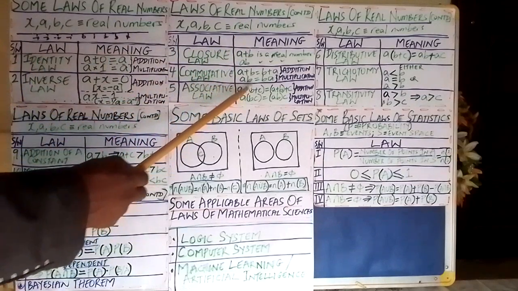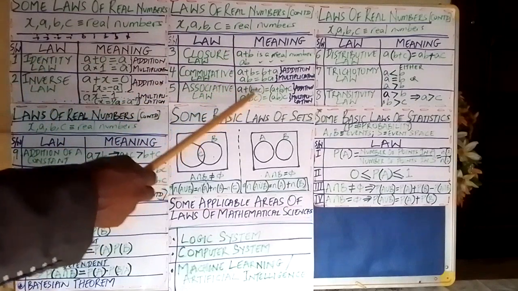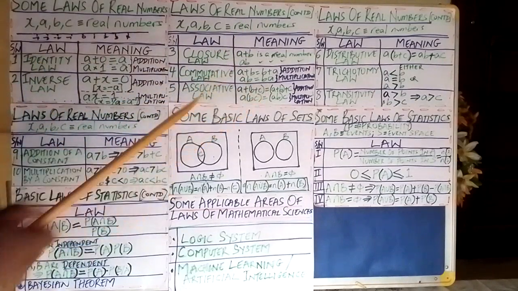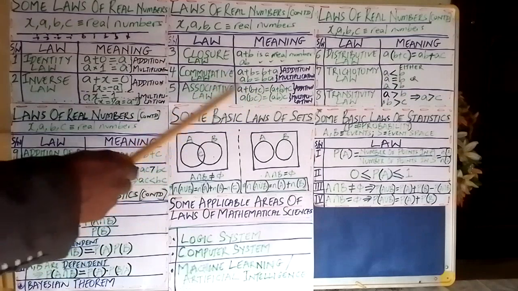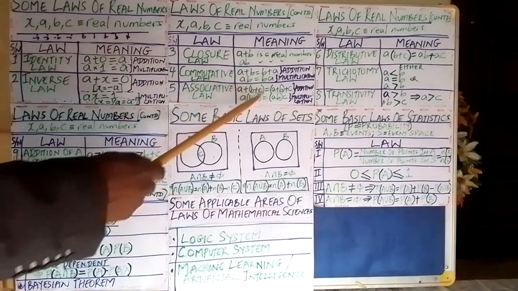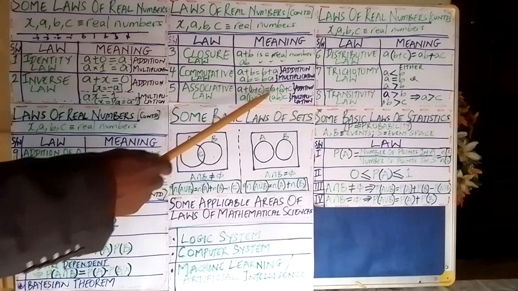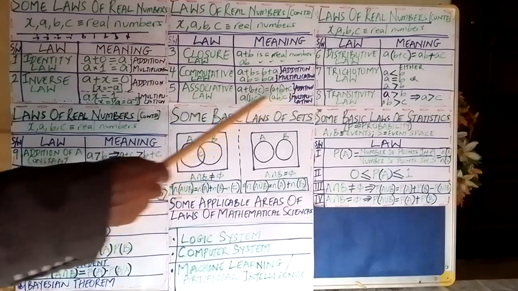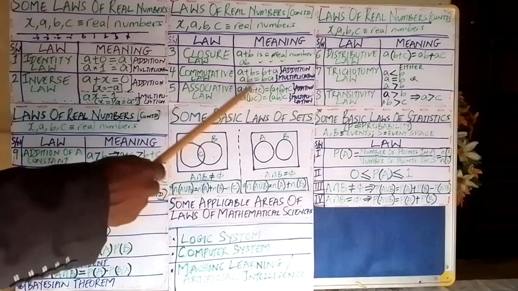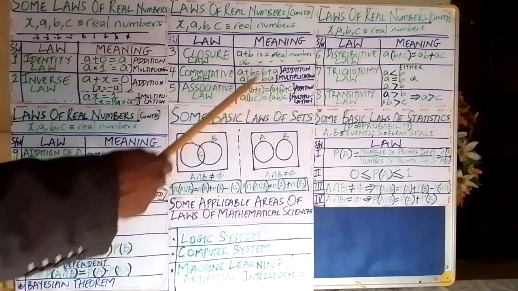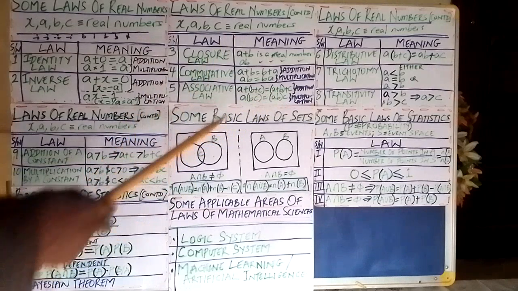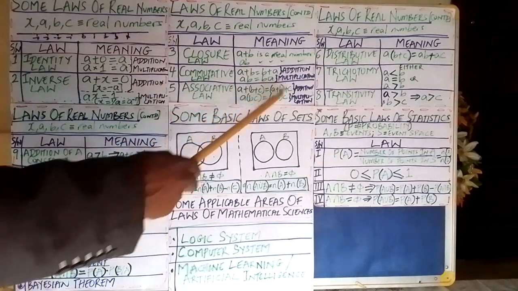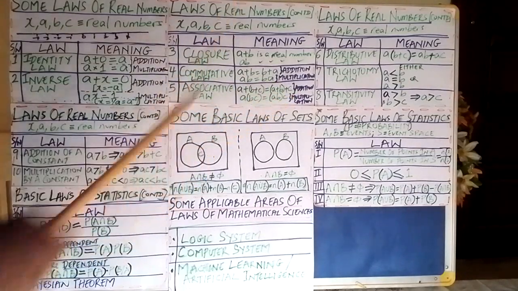I said A plus, you open the bracket, B plus C. So, the law allows us, when you open the bracket and you make it A plus B, and then C. Here, we bracketed B plus C, but we are saying that you are going to get the same result if you have bracketed A plus B and allow C to flow, so to say.